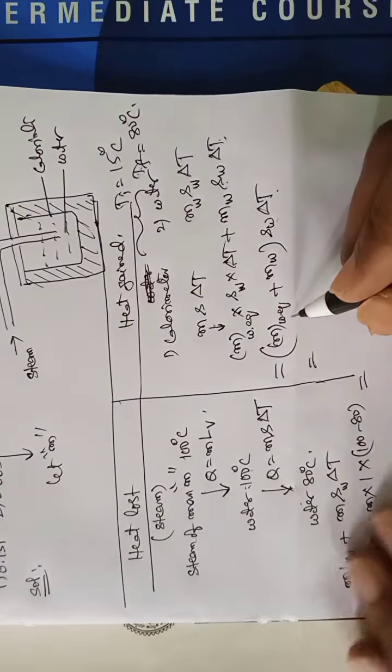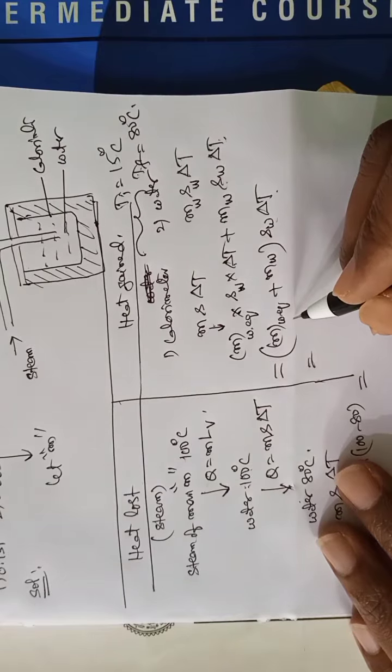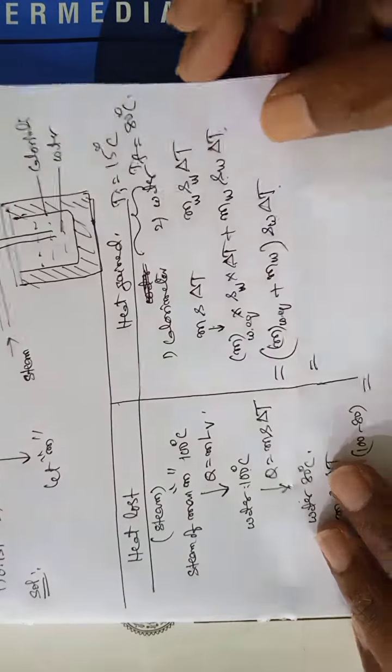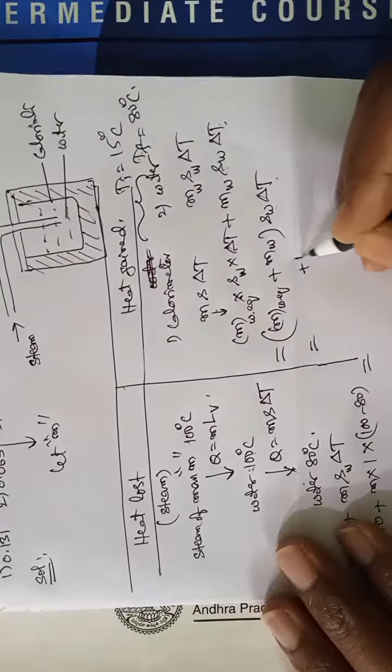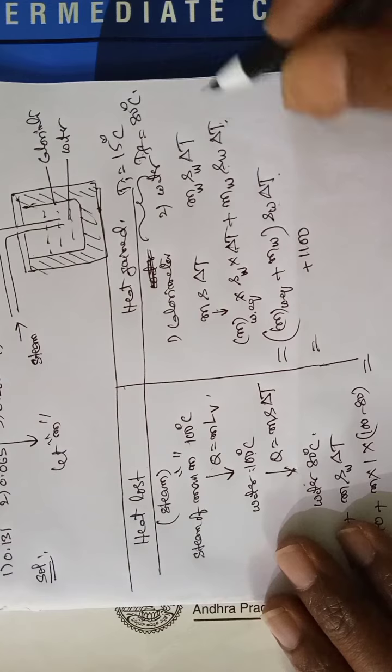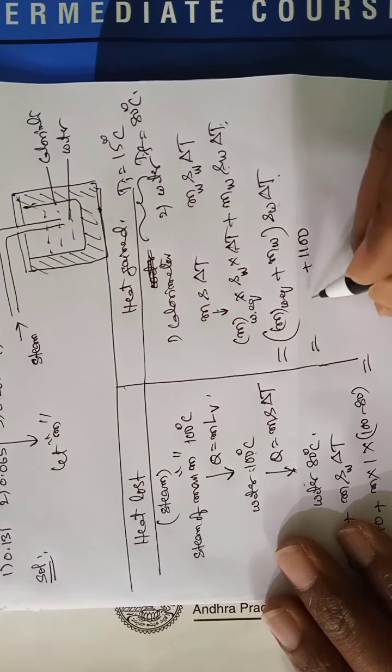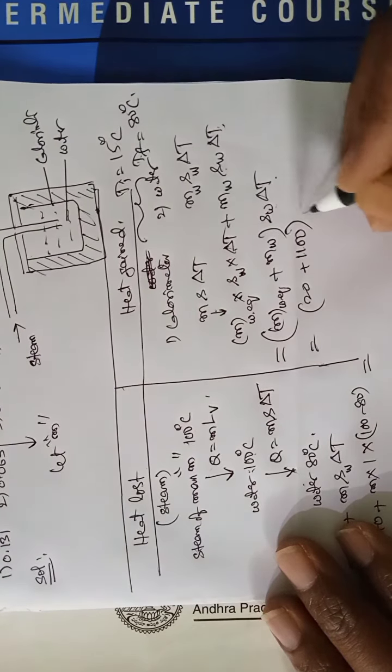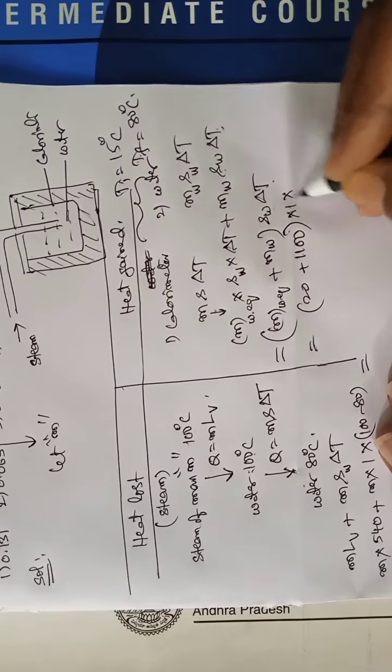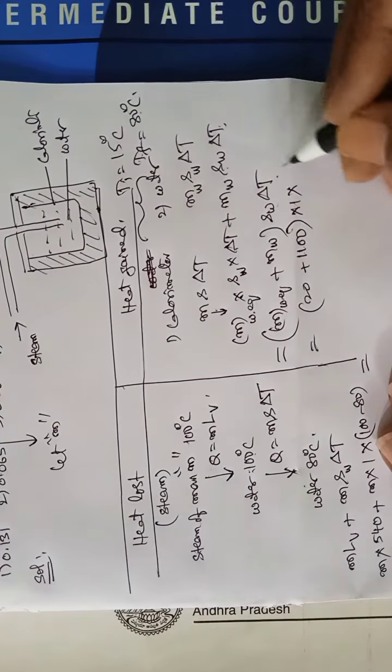Now here 1100 grams of water is contained, water 1100 grams, and here 20 grams. SW1, change in temperature 80 minus 15.